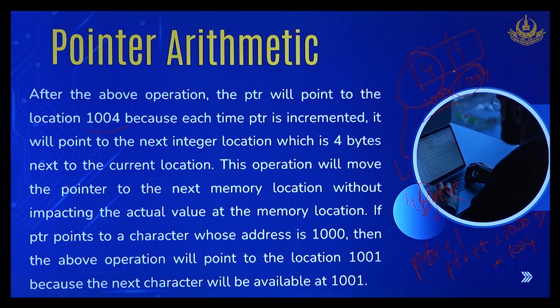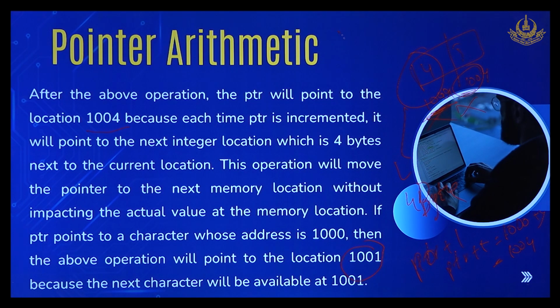This operation will move the pointer to the next memory location without impacting the actual value of the memory location. The memory location is not getting changed. It is just a traversal. If PTR points to a character whose address is 1000, then the above operation will point to 1001.